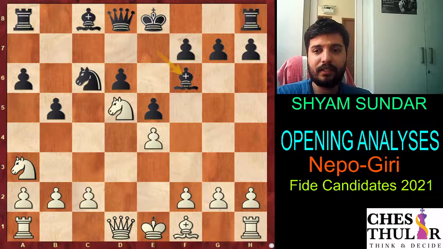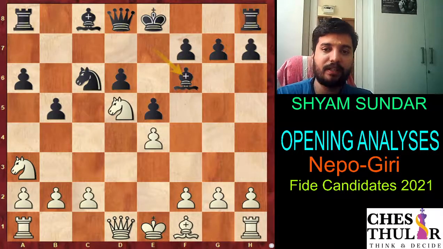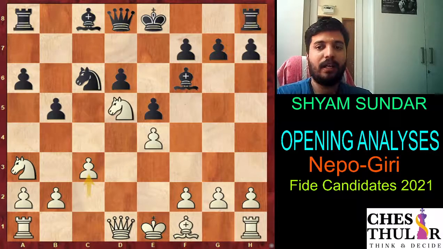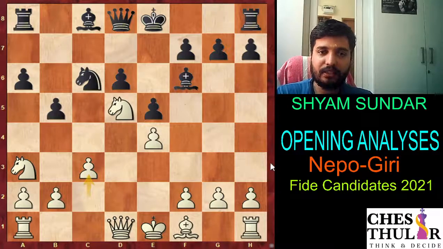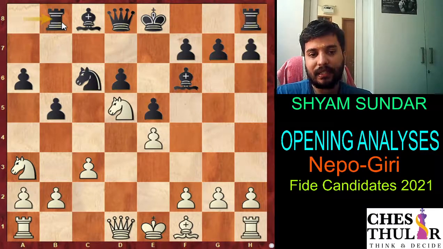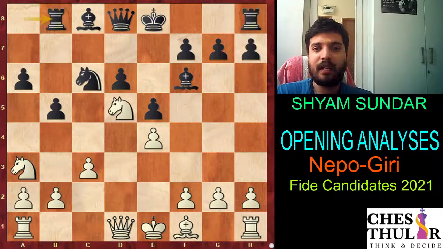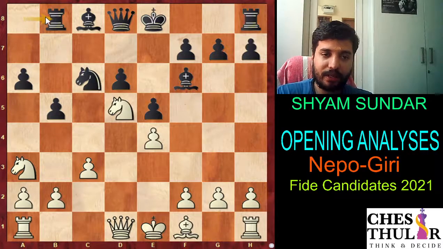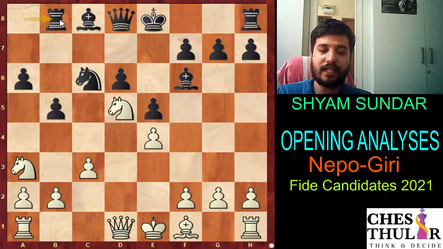However, in the last month in the Magnus Carlsen Invitational event, he chose c3, and in this game also he chose c3, and here Giri chose rook b8. So generally castle is the main line. The point of rook b8 is basically that black wants to play b4 right away, and this was also chosen by Carlsen against Anish Giri. Carlsen was black against Anish Giri in Tata Steel in 2019.